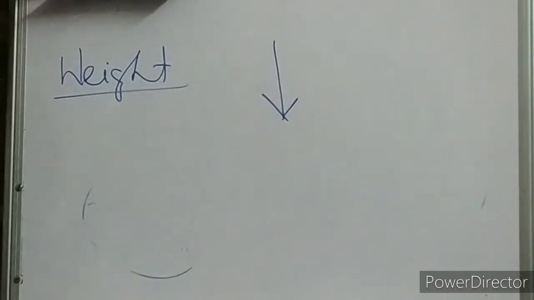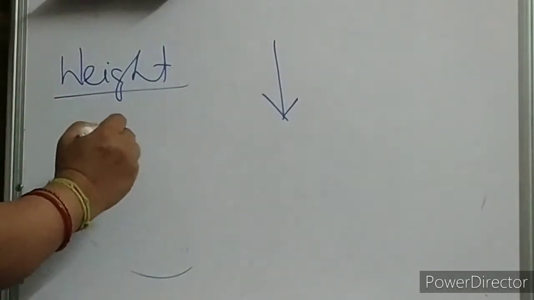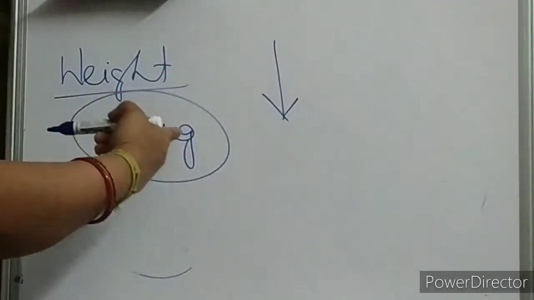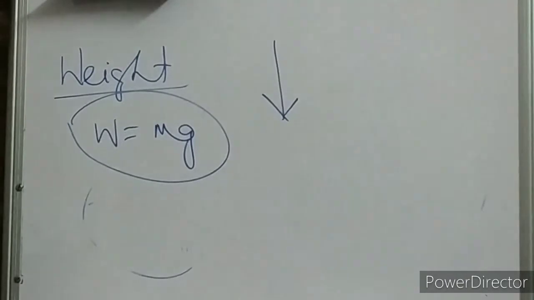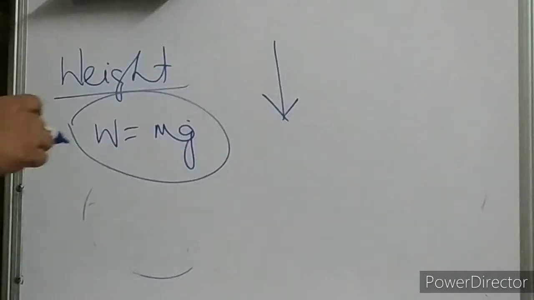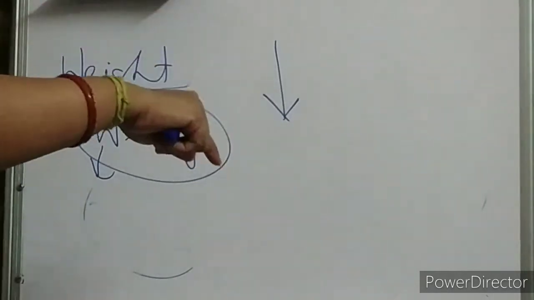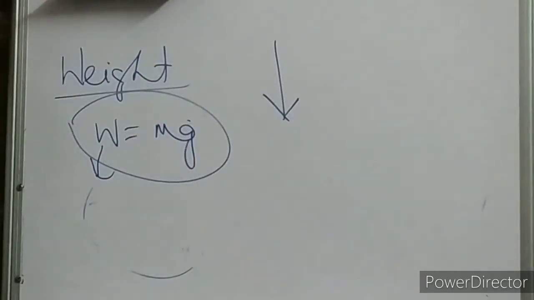Okay, and we know W is equal to mg, as we have just seen and studied in my previous lectures. This small g varies from place to place. Already we have seen this. And weight is dependent on this g. That means weight is also not constant. It will vary from place to place. While going inside the earth, g decreases. That means your weight will decrease.